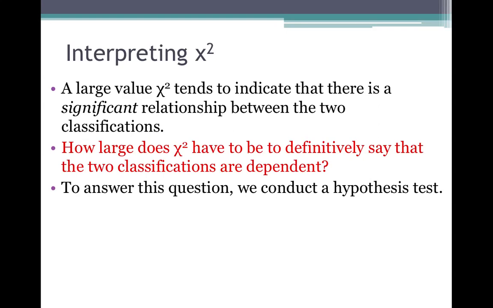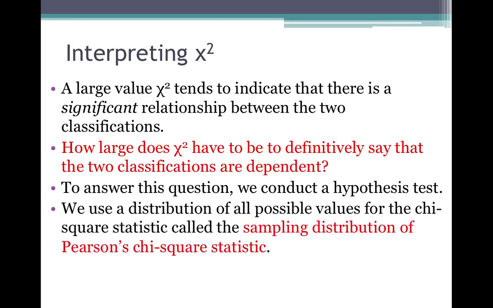Like in our previous examples, testing a mean, testing a proportion, testing two sample means, we have to know exactly how far away from center our test statistic has to get in order for us to reject the null hypothesis. And that's the same concept that we have here. We use a distribution of all possible values for the chi-square test statistic. It's called the sampling distribution of Pearson's chi-square statistic.